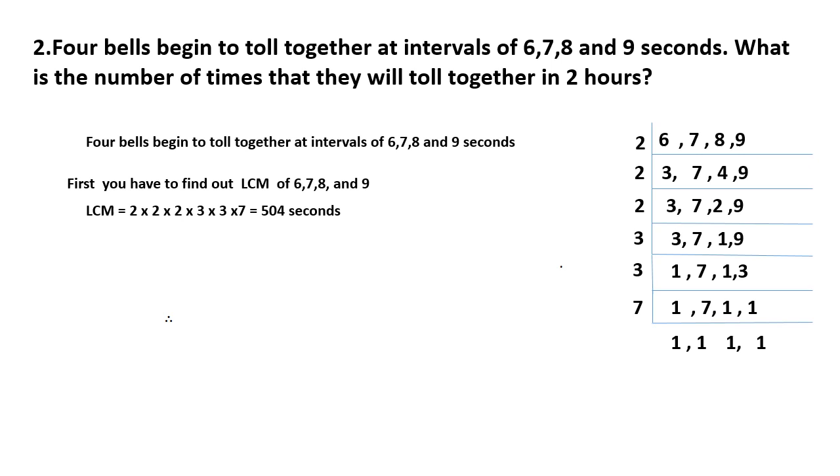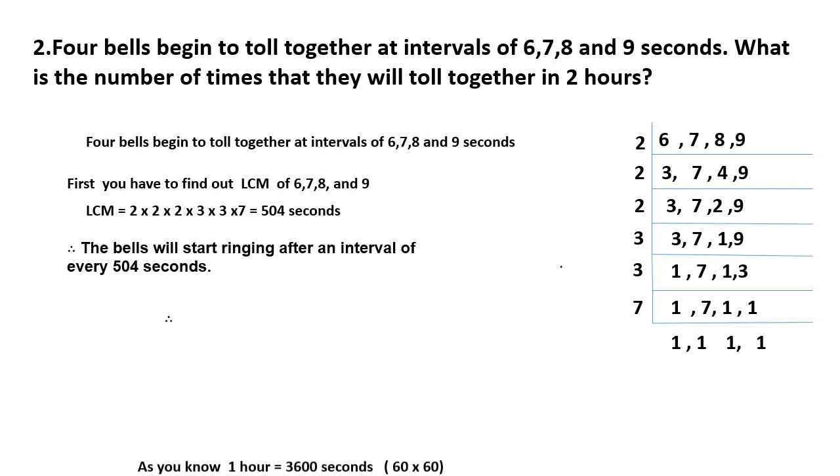Now you got the number: 2 into 2 into 2 into 3 into 3 into 7. When we multiply, you will get the answer 504 seconds. 504 seconds you are getting. You got it? So understood, right? Now what you have to do? The bell will start ringing together after every 504 seconds.